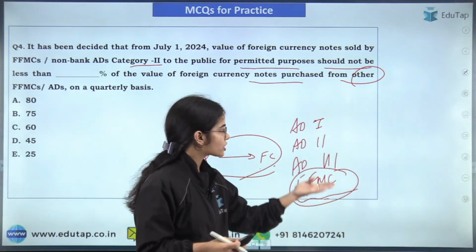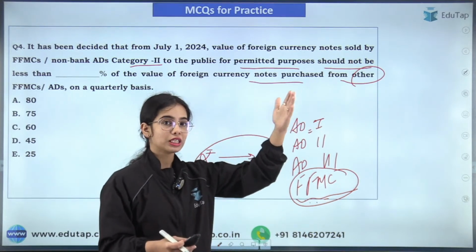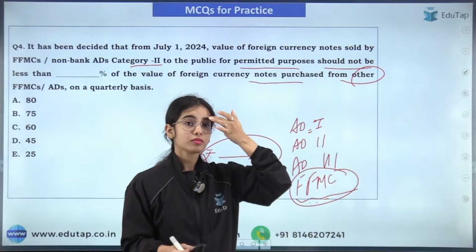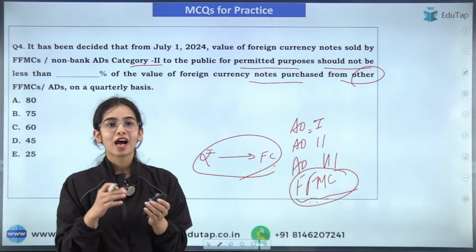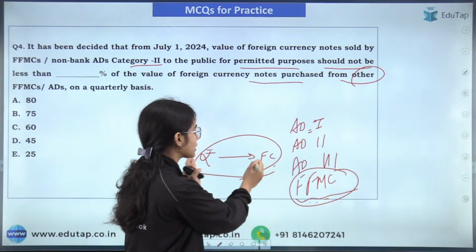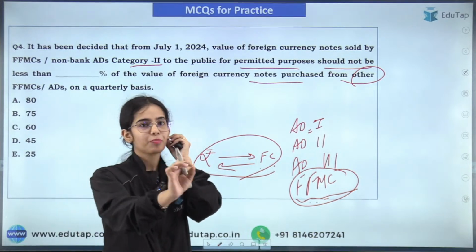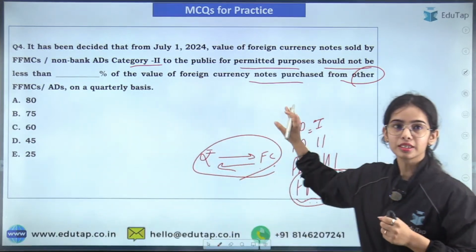So full-fledged money changers are at the lowest of the tier. Authorized dealer category 1 is the highest of the tier. They are usually the banks, scheduled commercial banks and such, that have the full authority to do the conversion of rupees into foreign currency and foreign currency into rupees for all the current and capital account transactions that are permissible. Okay. So this is the categorization.